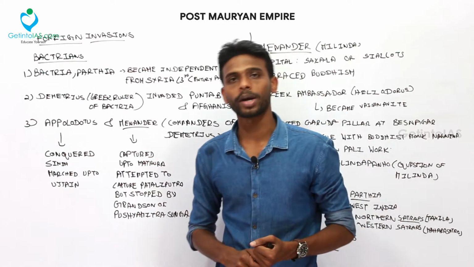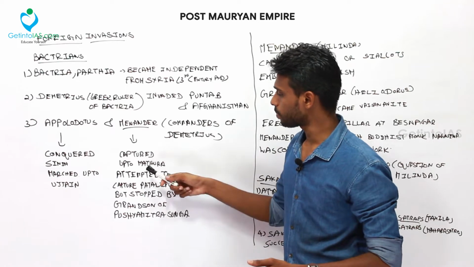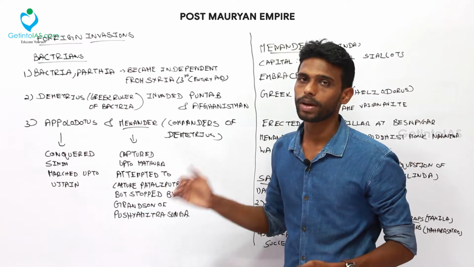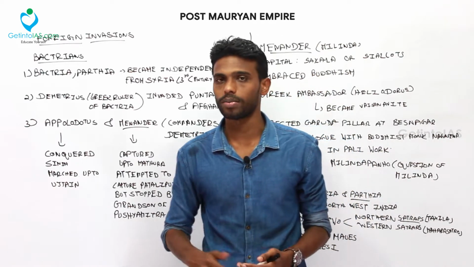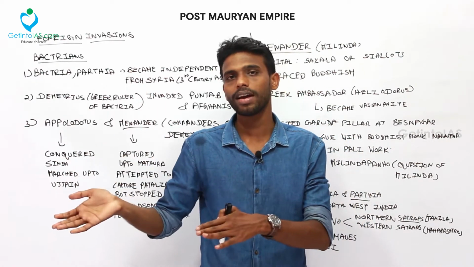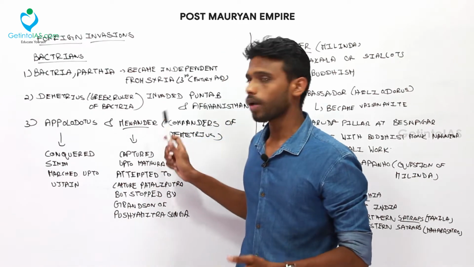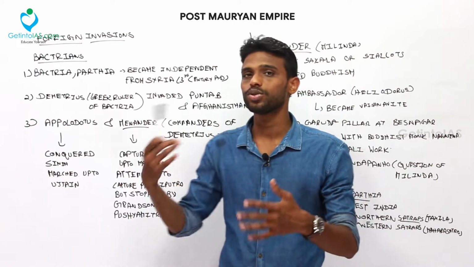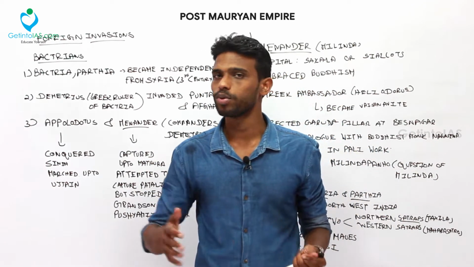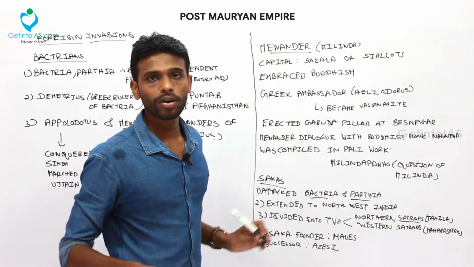Madura was a prominent place during the Satavahana dynasty as well as the Sunga dynasty, and they attempted to capture Pataliputra but were stopped by the grandson of Pushyamitra Sunga. Pataliputra was the capital of the Sunga dynasty after the Mauryan Empire, because they assassinated the last Mauryan ruler and captured Pataliputra. But Menander, while attempting to capture Pataliputra, was stopped by the grandson of Pushyamitra Sunga. So this was about the Bactrian invasions.